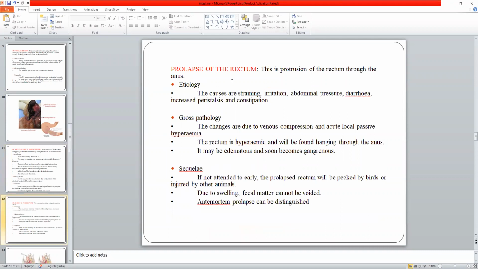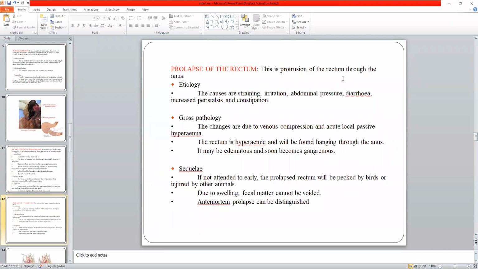Prolapse. As I was telling you in the last class, there is some difference between prolapse and hernia. In prolapse, actually, it is the protrusion of some part of the intestine, say for example the rectum, through a natural opening, that is the anus.